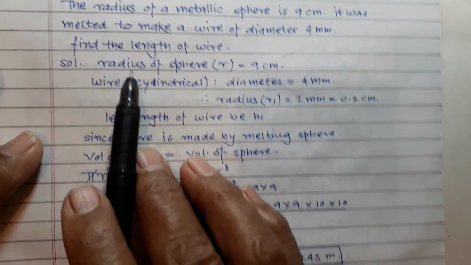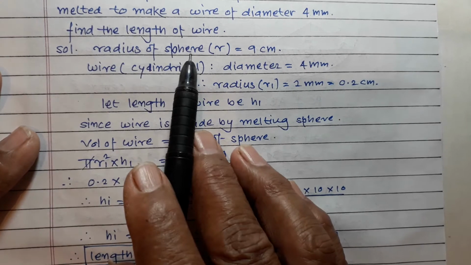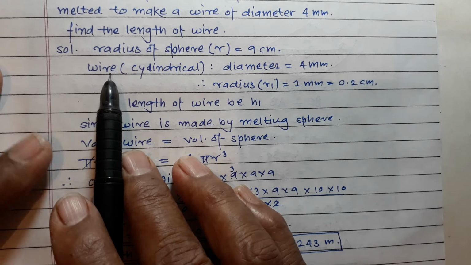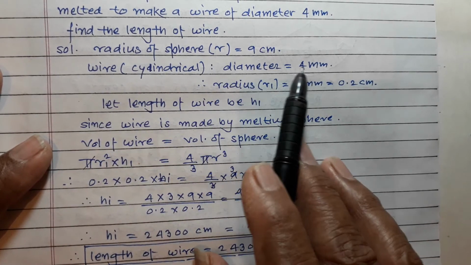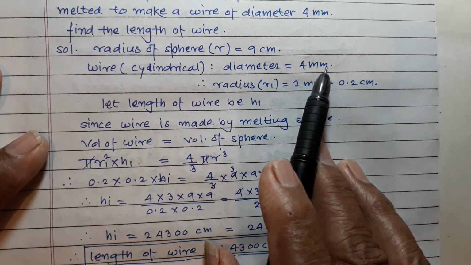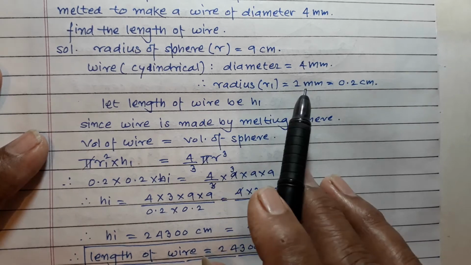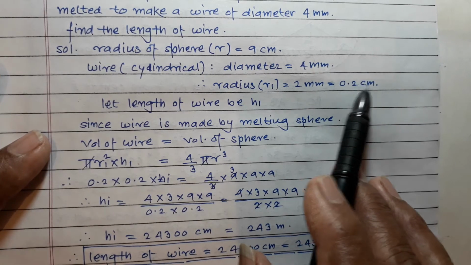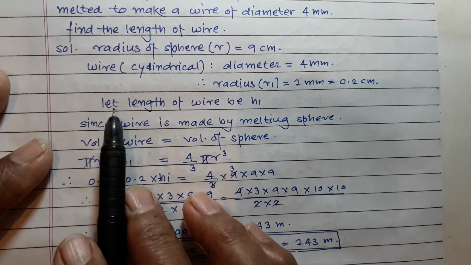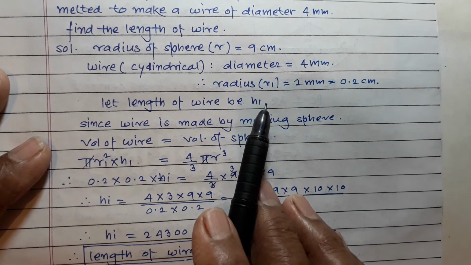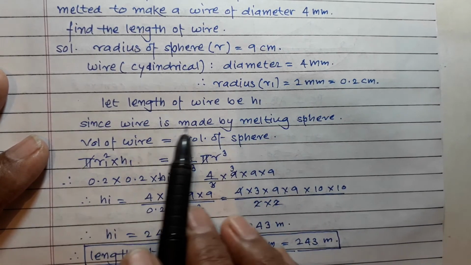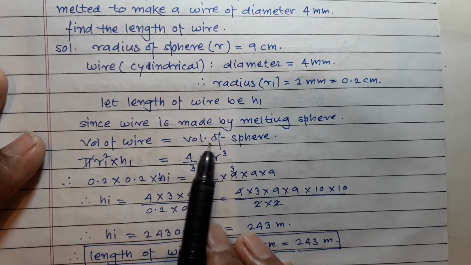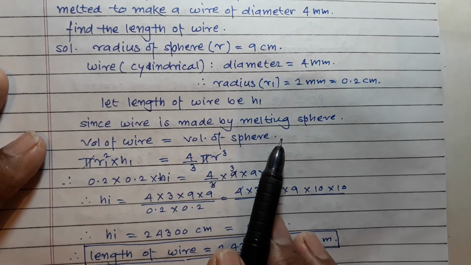Okay, solution. Radius of sphere R is equal to 9 centimeter. Wire is cylindrical. Diameter is equal to 4 mm and therefore radius r1 is equal to 2 mm, which is equal to 0.2 centimeter. Let length of wire be h1. Since wire is made by melting sphere, so volume of wire is equal to volume of sphere.